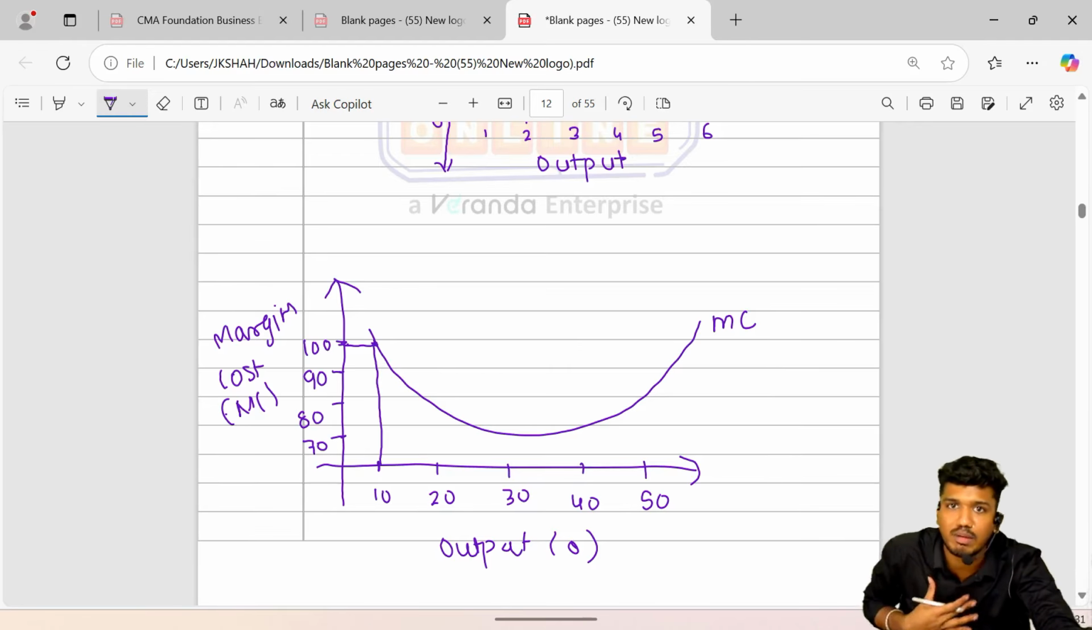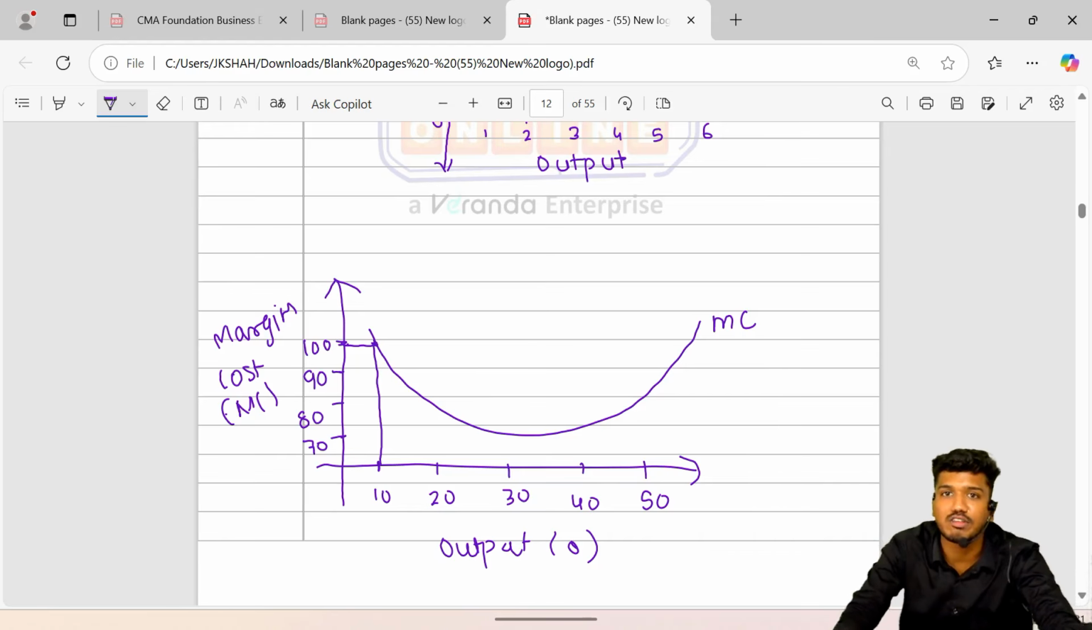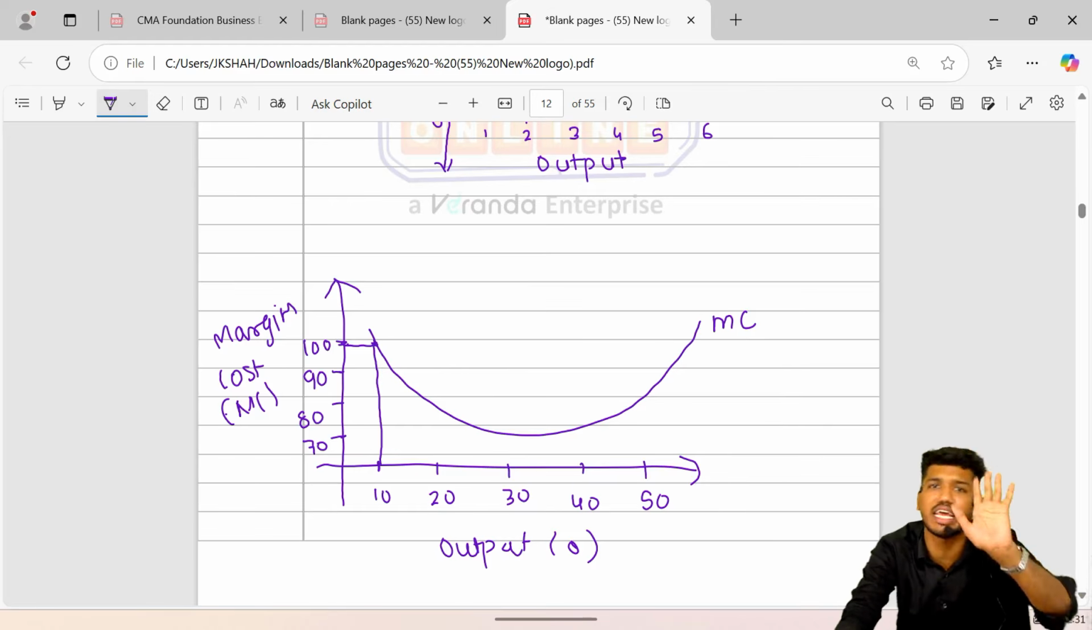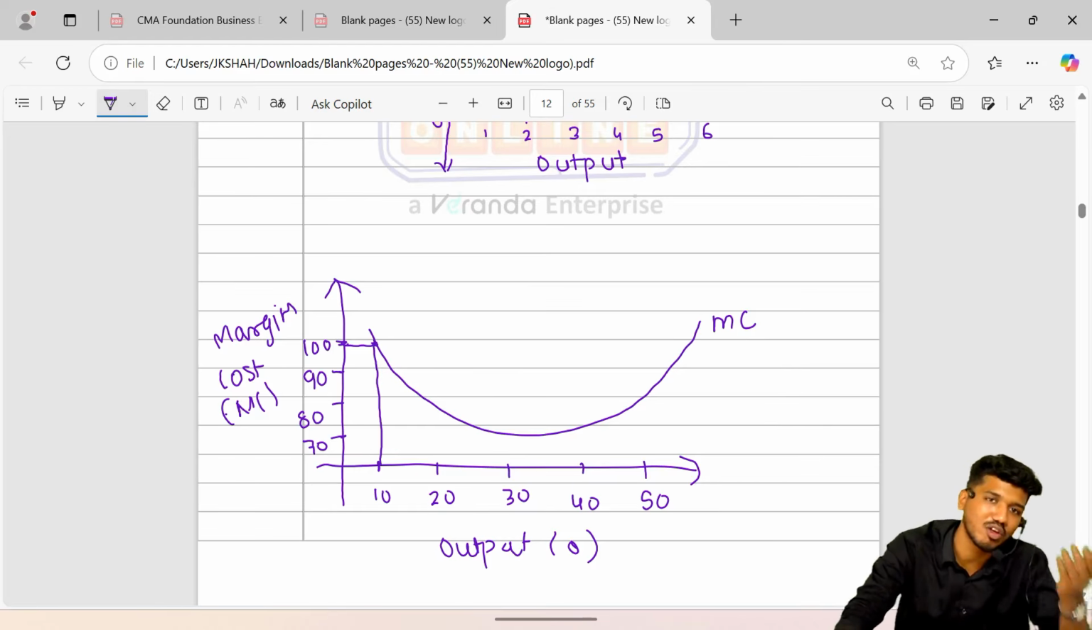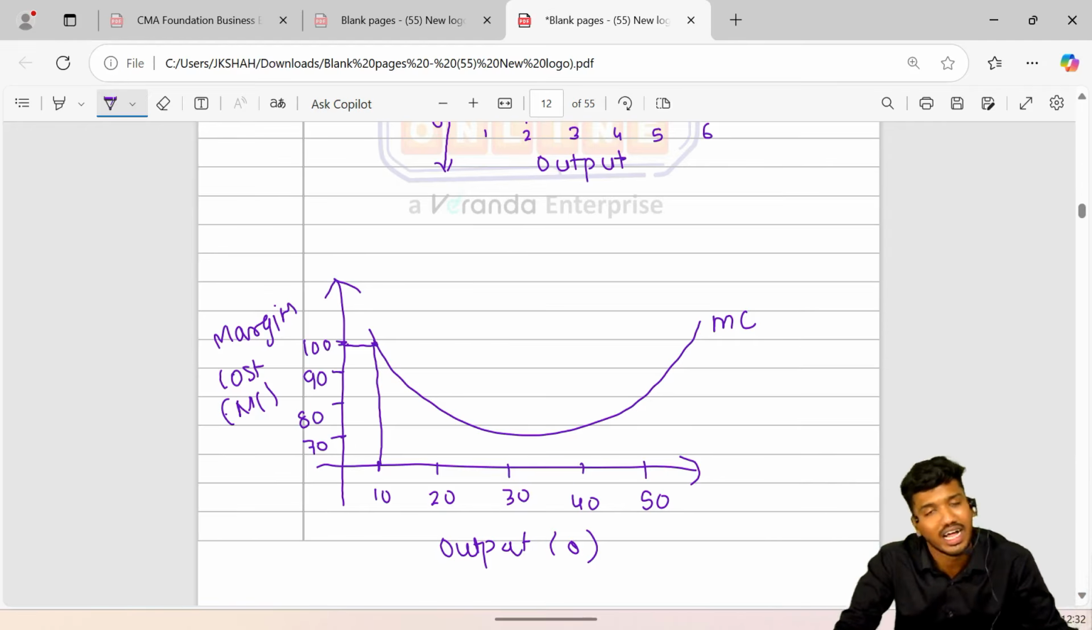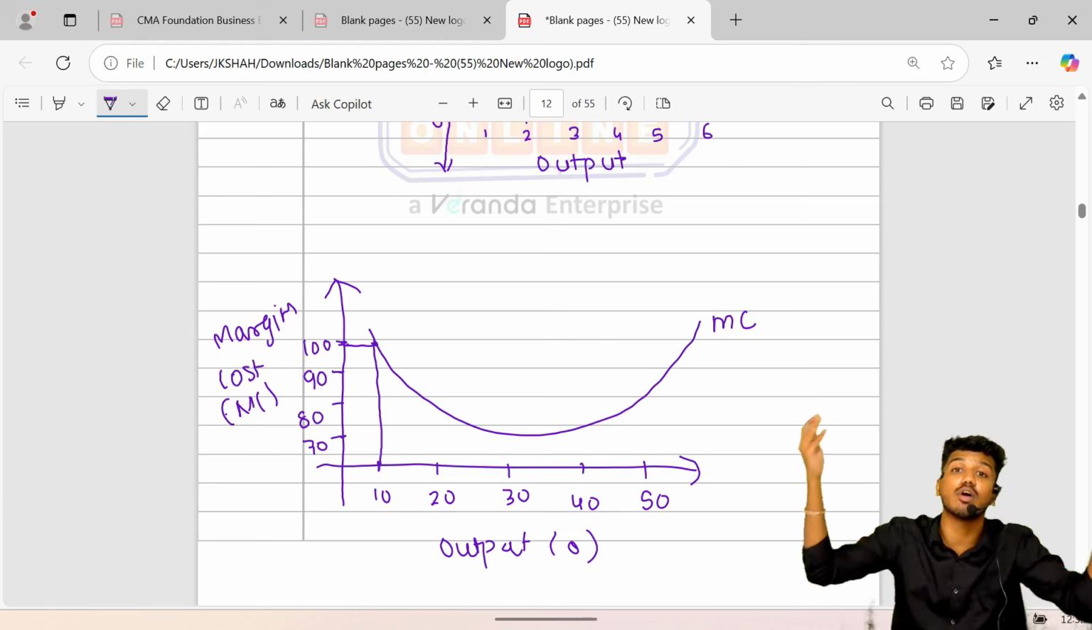Let's say, for example, a shoe producer. I went to purchase leather. I just want enough leather to produce only 10 pairs of shoes. I'm not going to get that leather at a wholesale rate. I'm definitely going to get it only at the retail rate, because I'm a small producer, so I'm not going to get the benefit of large scale.